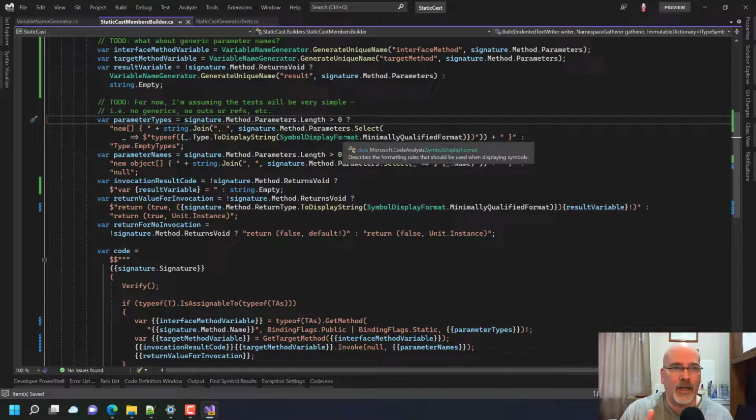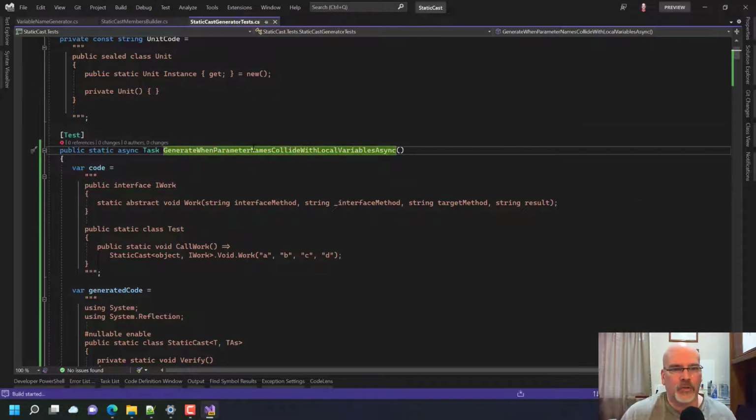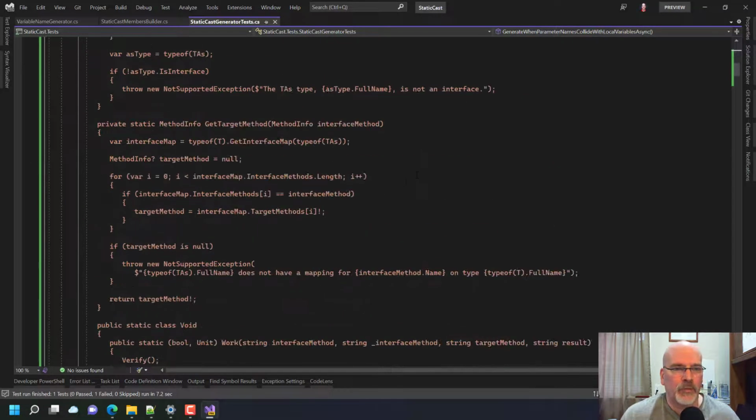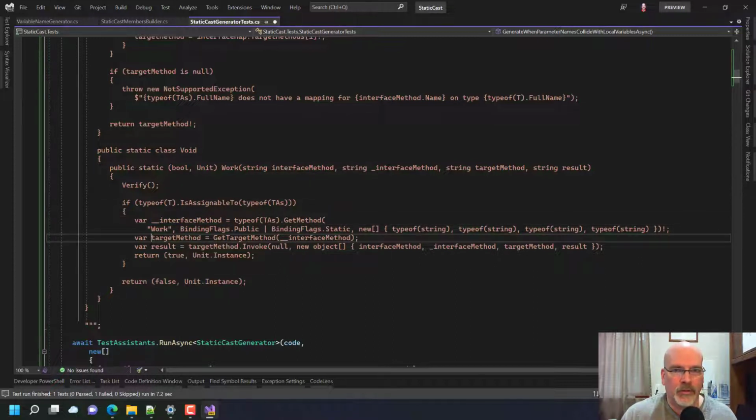But now this should be okay. So if I come over here and I say, what happens in this case? Well, it's going to fail because the generated code that we have doesn't match. But that's okay. We just need to change that. So what we need this to be down here is var underscore underscore interface method there. This needs to be underscore target method here. And then this is going to be underscore result.